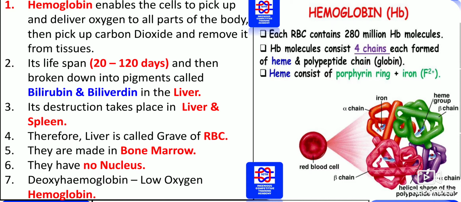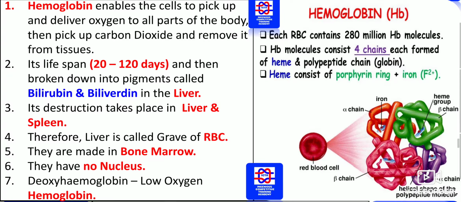Next, the liver is called the grave of red blood corpuscles. So the grave of red blood corpuscles is the liver. The suicidal bags of cells are the lysosomes, and where the red blood cells and hemoglobin are formed is in the bone marrow. There is no nucleus in them. Deoxyhemoglobin stands for low oxygen hemoglobin. So these are all important points regarding hemoglobin.